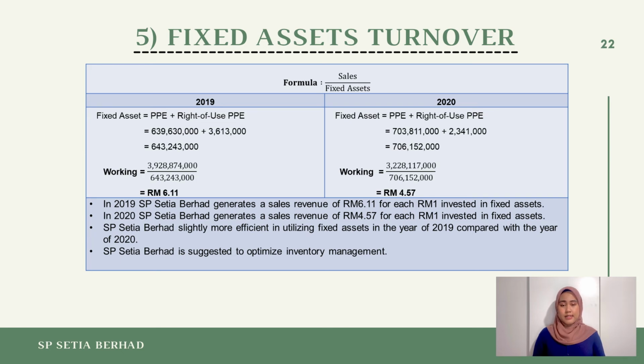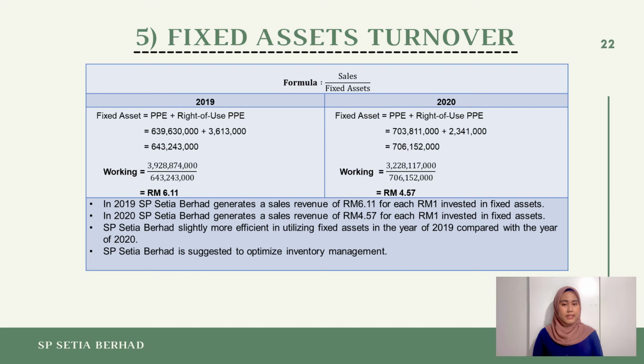As shown in the slides, in the year of 2019, SP Siti Berhad generated a sales revenue of RM6.11 for each RM1 invested in their fixed assets, while in 2020, SP Siti Berhad generated a sales revenue of RM4.57 for each RM1 invested in their fixed assets.